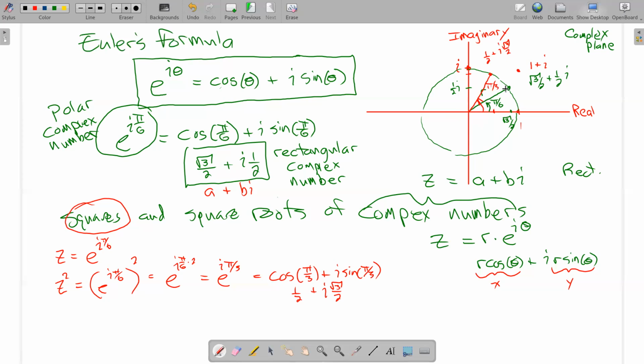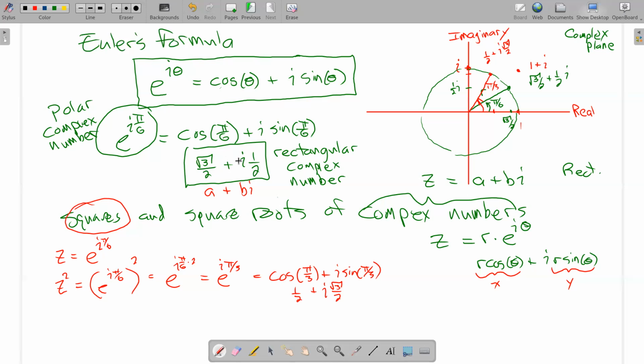So here's a wicked cool observation. If you think about this complex plane here, and you square a number in the complex plane, the polar version, its angle gets doubled. I square the complex number and the angle of that complex number in polar version gets doubled, right? Because of that whole power to a power thing, which is kind of wild. So that's kind of a cool shortcut. The other way to square this number would be to square its rectangular form.